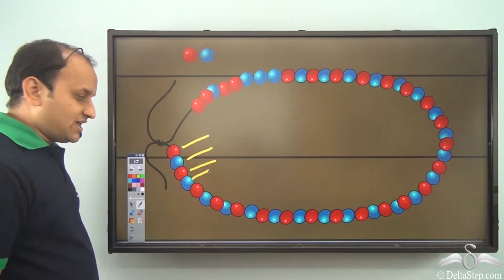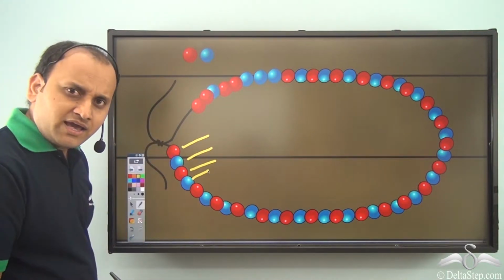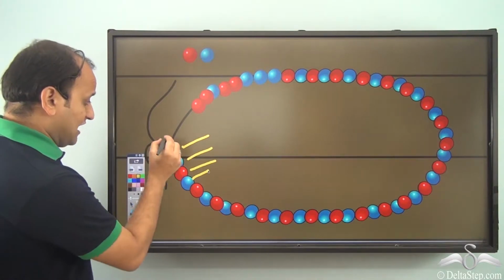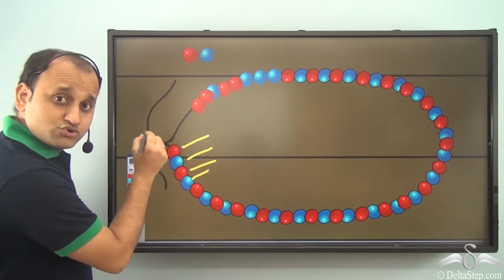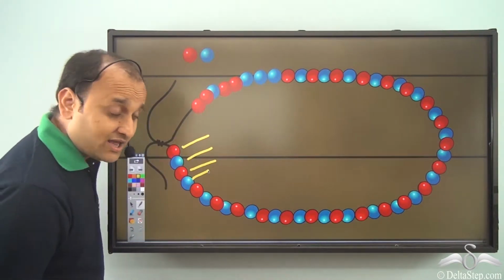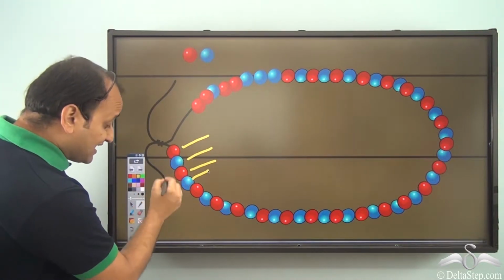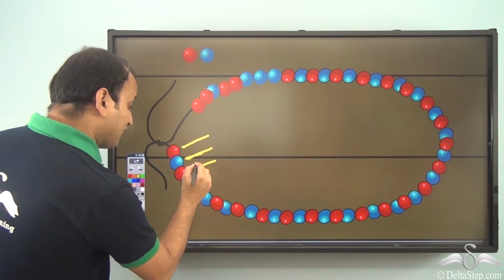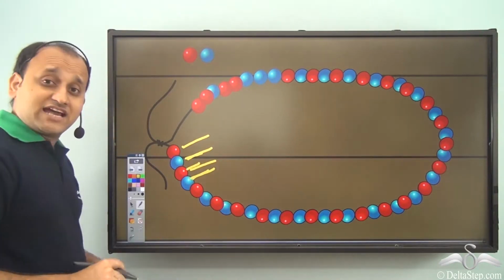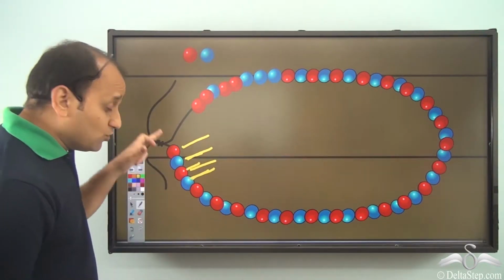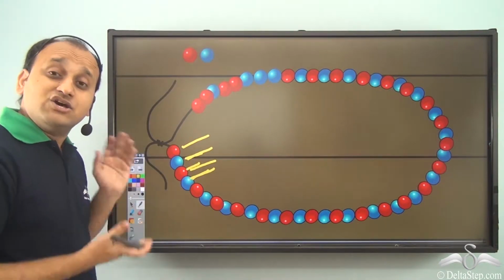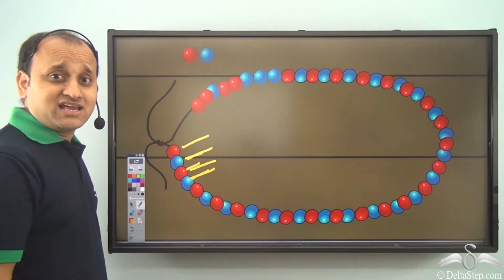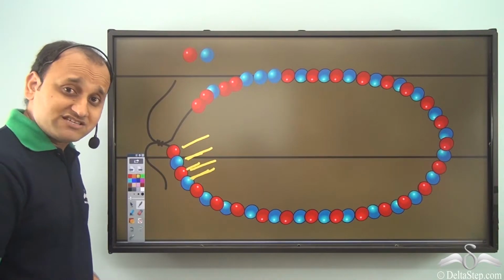So, what do you say? Red is repeating again? Not really. We have red, then we have a blue. So, red is not repeating again and again. So, is it blue repeating again and again? Not really. We have one blue and then we have a red, then we have the second blue. So even the blue is not repeating again and again. So what exactly is repeating in this? What type of pattern are we seeing here?